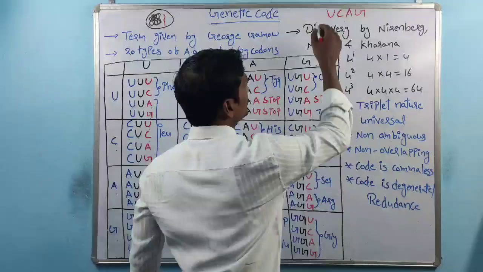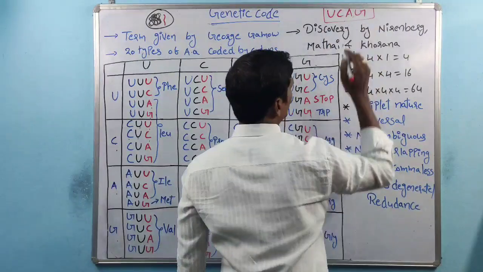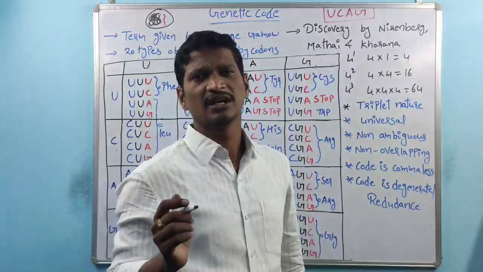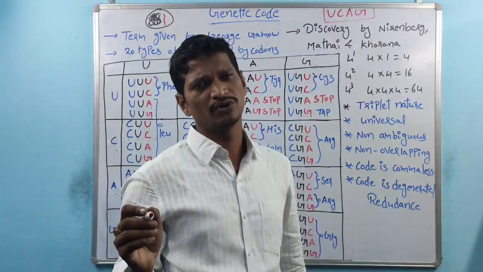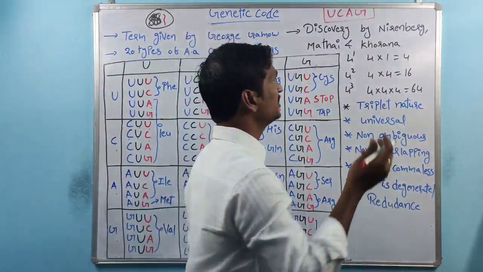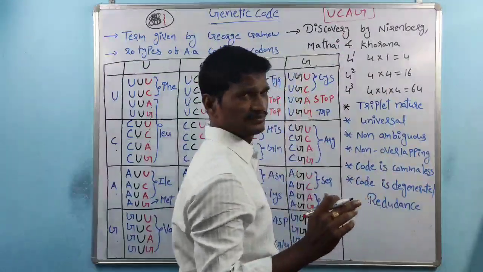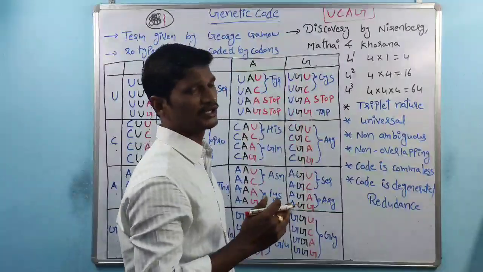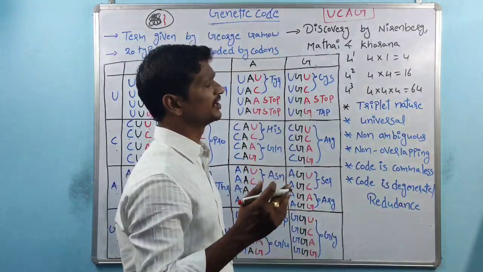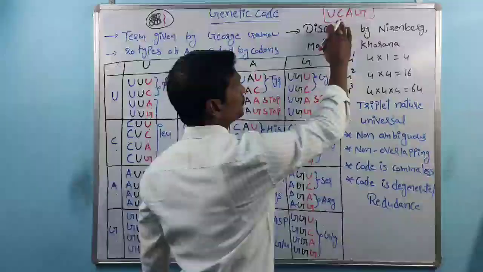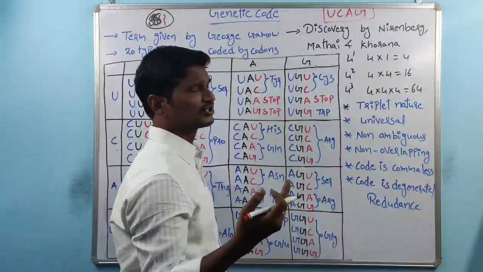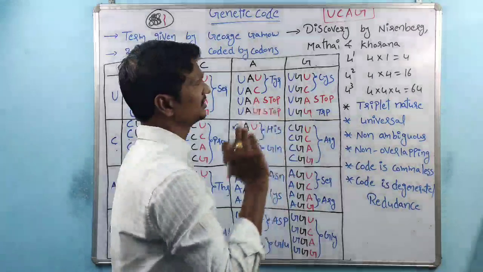We already discussed that four nucleotides are not sufficient to code 20 amino acids. Directly, these 4 nucleotides are unable to code for the 20 amino acids, right?